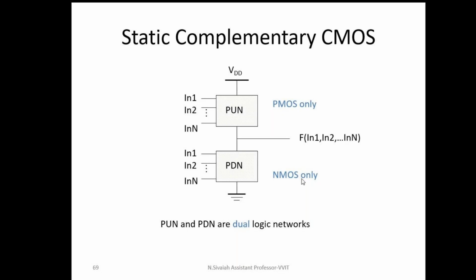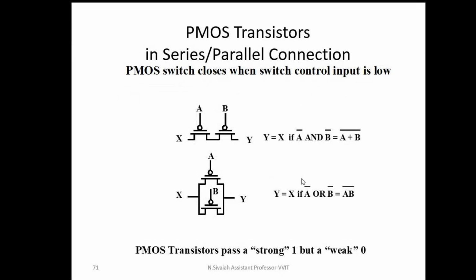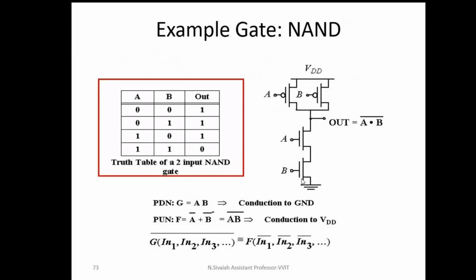Anyway, this is the end of the first unit. Now I'm going to start the second unit. In the second unit, we study stick diagrams and layout. For that purpose, I'm going to explain the NAND gate. See, this circuit diagram performs the operation of a NAND gate. We have to remember one logic while drawing circuit diagrams. In the pull-down network, these two NMOS transistors are connected in series. Remember, for the pull-down network to implement a product term, the NMOS transistors are connected in series.